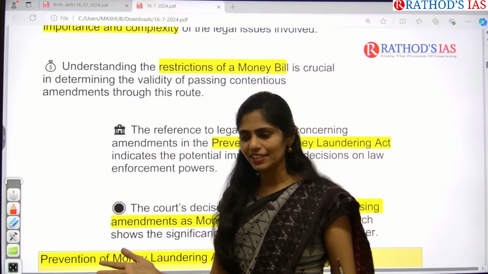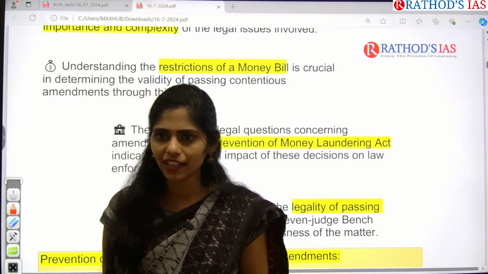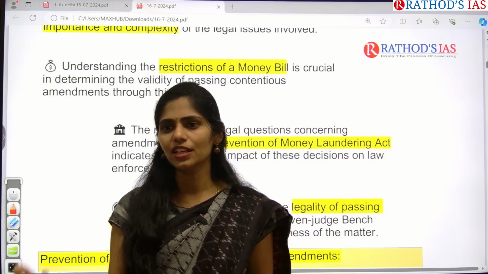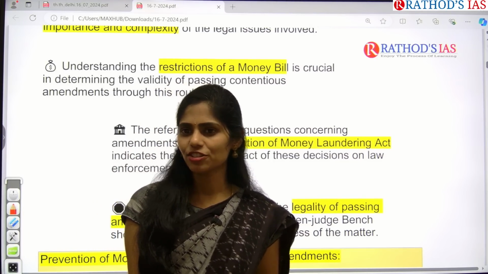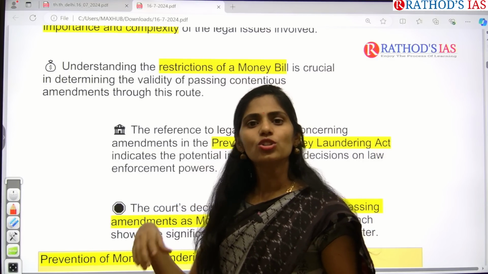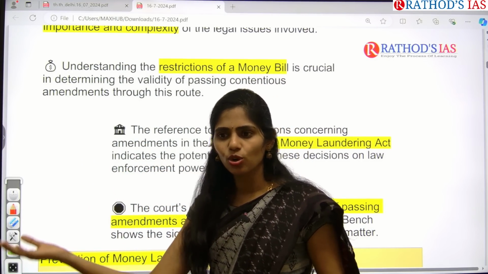So if, for example, in Lok Sabha, who will be the majority? That will be the ruling party. So whenever they are getting 50% of those present and voting, then that bill can be passed easily. But in Rajya Sabha, opposition party people will be there. So if they are trying to pass that bill as an ordinary bill, Lok Sabha and Rajya Sabha